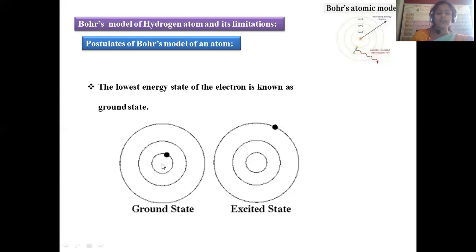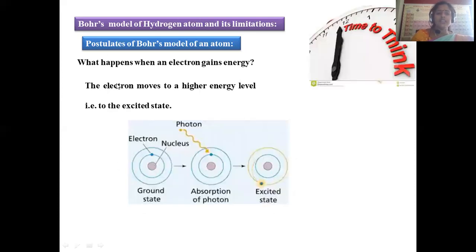For example, if the electron is present in the first level, n equal to 1, the principal quantum level, that is said to be the ground state, because it has the lowest principal quantum number. And when extra or external energy is supplied to it, the electron will be excited into the next level, or a subsequent shell is also possible.